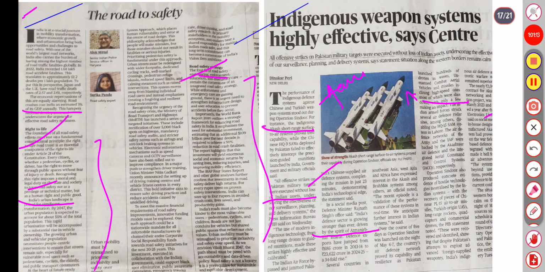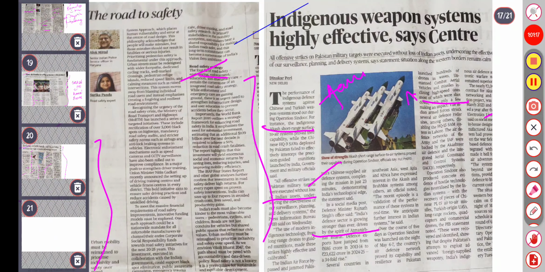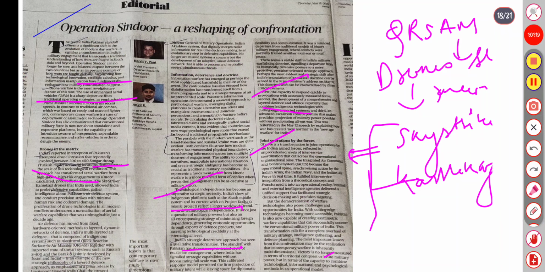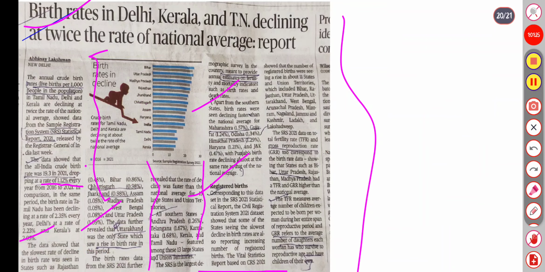17th we are covering road safety editorial and also the indigenous weapon system. 18th is covering the editorial about Operation Sindhu. 19th we cover India's developed genome-edited rice, and 20th we cover the chart on birth rates in Delhi and Kerala. So thank you for today.